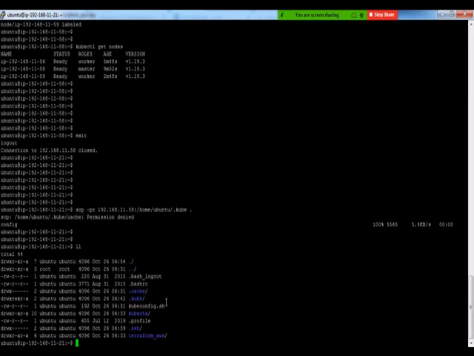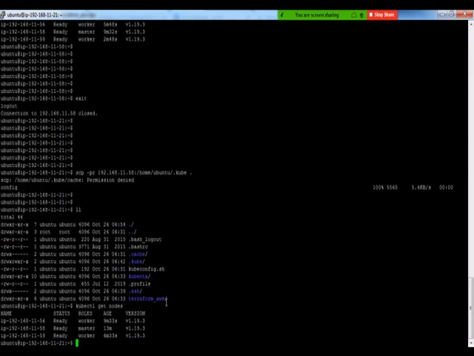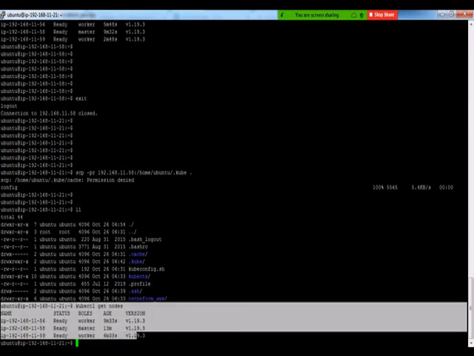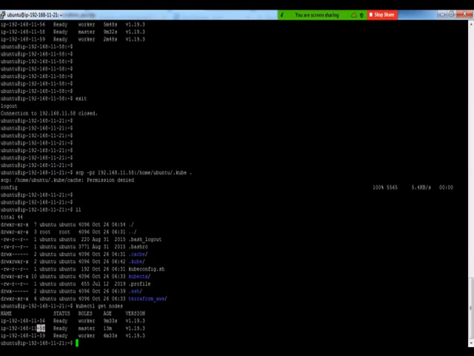Then if I execute the kubectl get nodes command on my jump box, this time I see the same response as I was seeing earlier on my Kubernetes master. So I have my master, which is 58, node 1 which is 56, and node 2 which is 59, and I'm executing it on my jump box. I'm not on my Kubernetes cluster at all. I'm doing all my operations from a server which is external to the Kubernetes cluster.